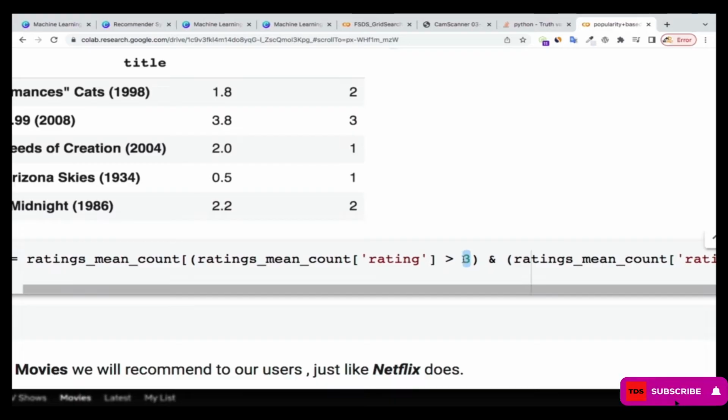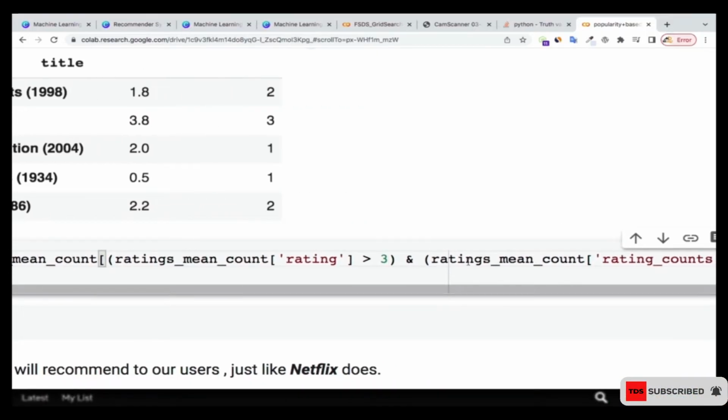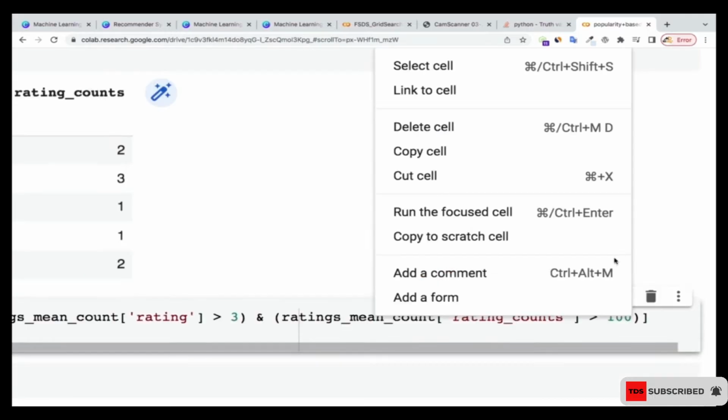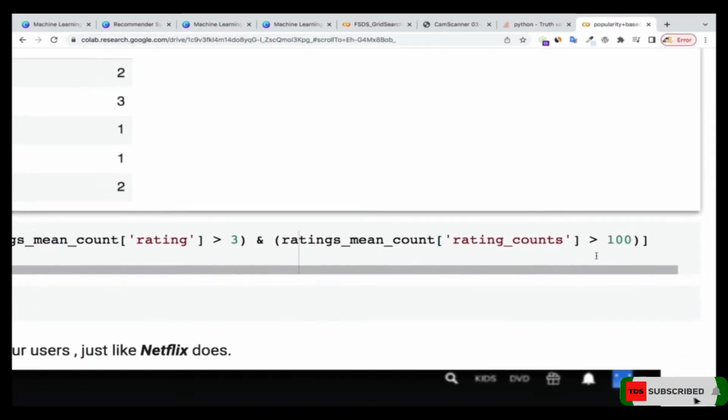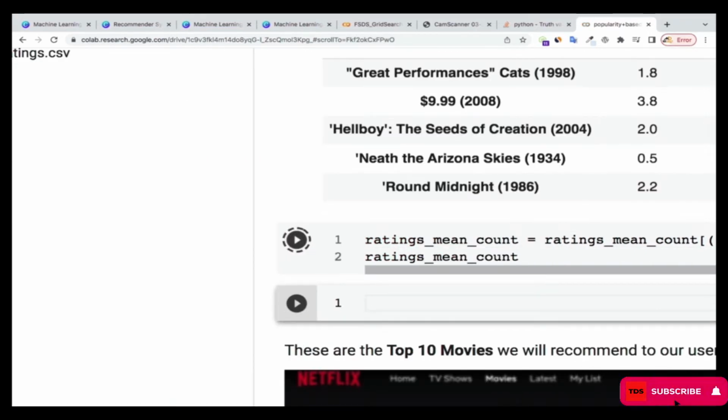So if the ratings are less than 3, it's not a popular one. You can maybe increase this criteria to 4, so that you have only those movies that are having ratings 4 and above. And not only that, I also want the count of the ratings, that is those who have rated it, to be more than 100. So if more than 100 people have rated a particular movie more than 3 stars, then I know that that particular movie is popular. So that's what I'm doing over here. Let me run that for you to see.